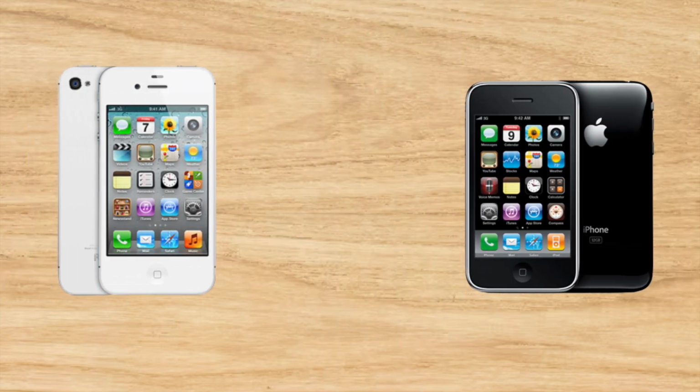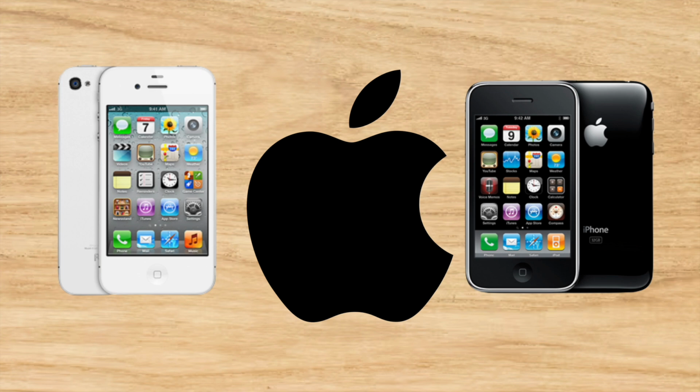Another issue with iOS 7 was that it caused some older devices to slow down. While Apple claimed that iOS 7 was designed to run on older hardware, some users reported that their devices became slower and less responsive after the update. Apple later released a series of updates to address these performance issues.